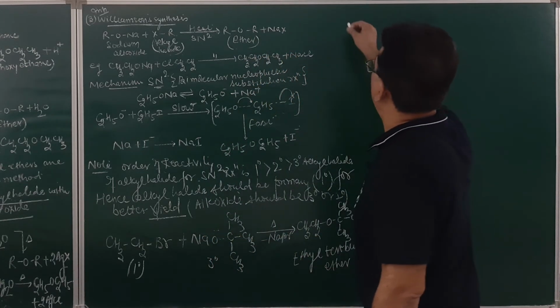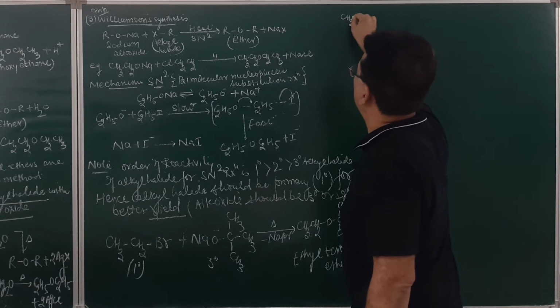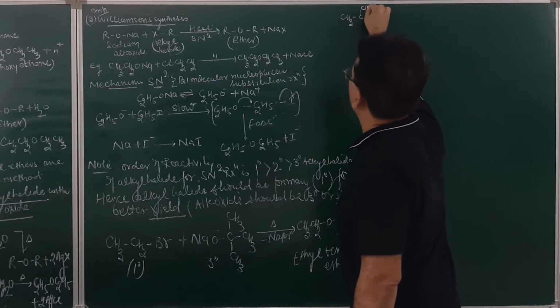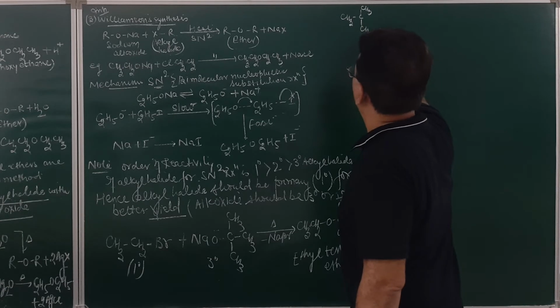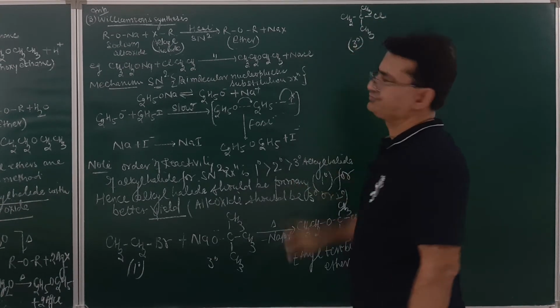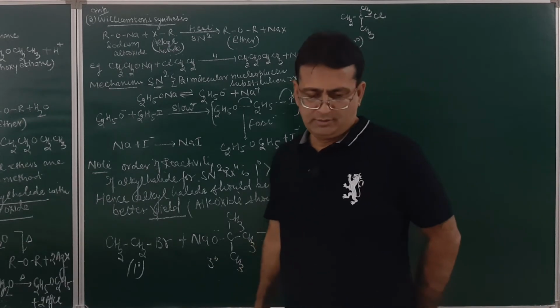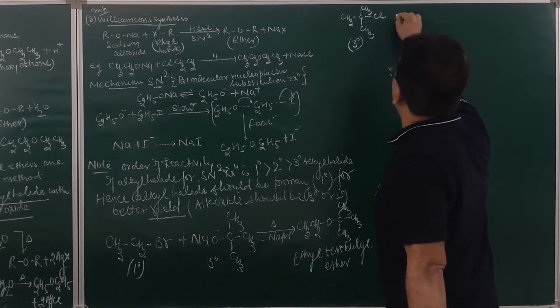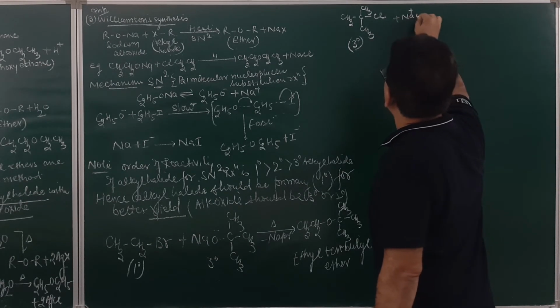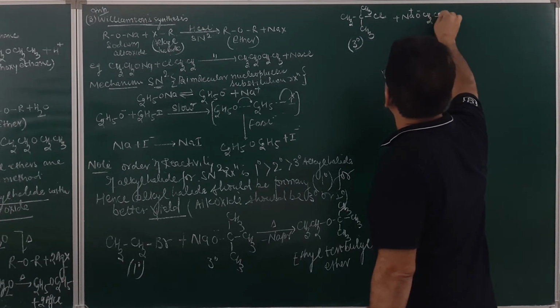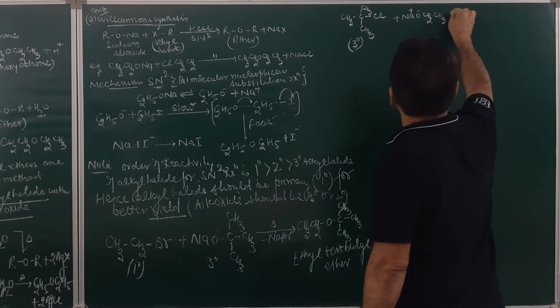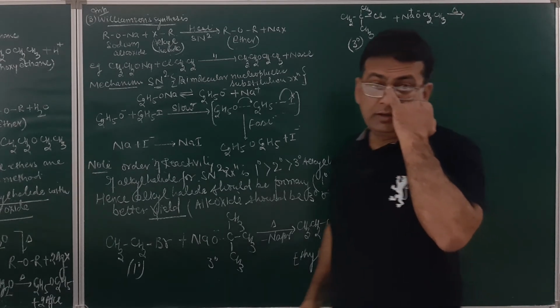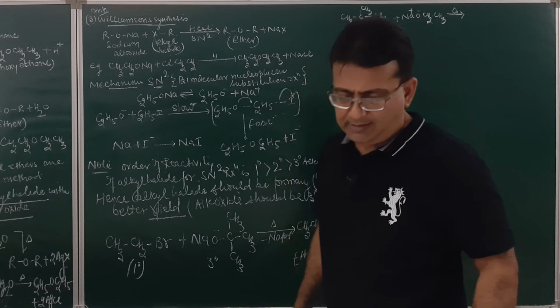However, if we carry out the reaction this way, with CH3, C, CH3, CH3, that is, if we take alkyl halide as 3 degree alkyl halide and alkoxide as 1 degree, and we heat, in this case the major product will be alkene.